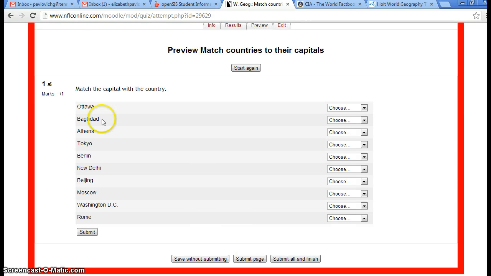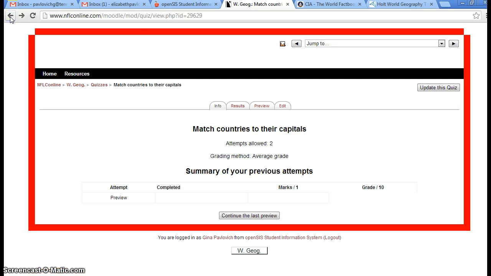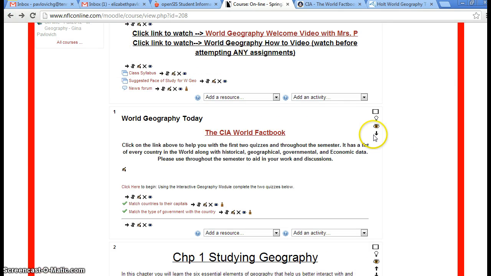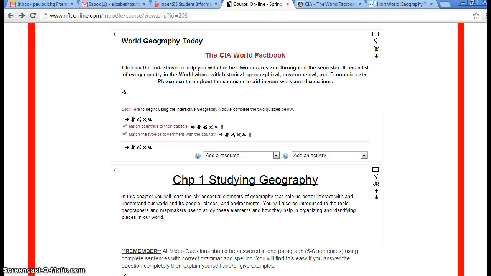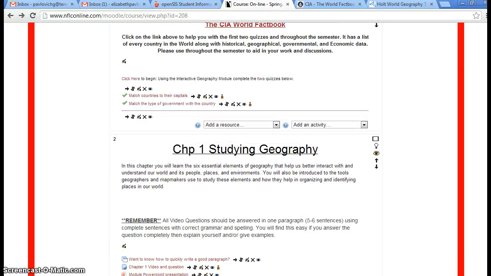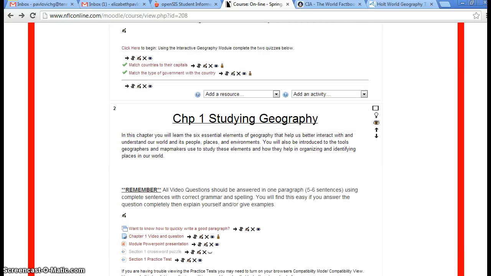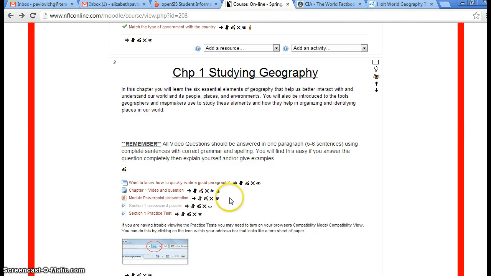Now, if you don't hit submit, and let's say for some reason you just click the back button, then all of your answers are going to be lost, and I'm not going to get any information. So you'll have to redo it to get your credit. So let's move on. The first week you have to do those 2 quizzes plus all of the work in chapter 1. So let's go on down to here.